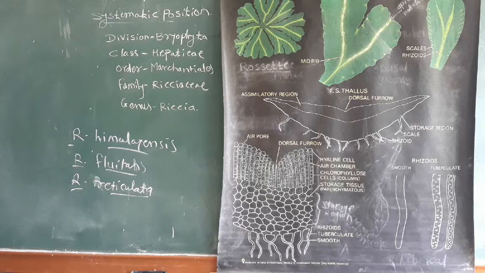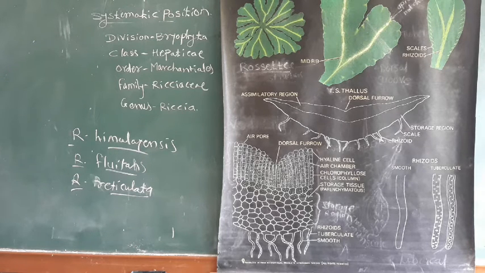The class Hepaticae, or Hepaticopsida, shows plants that are dorsiventrally flattened, dorsal meaning the upper surface and ventral meaning the lower surface. The thallus possesses unicellular non-septate rhizoids. Non-septate means without septa; there are no septa. Chloroplasts are without pyrenoids, and the columella is absent in the capsule.